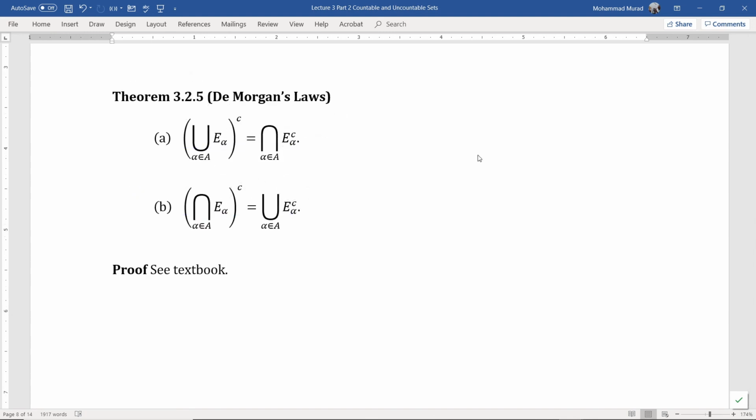Another theorem, De Morgan's laws. The complement of the arbitrary union of the family of subsets of X is equal to the arbitrary intersection of the complements of the family of subsets of X. Similarly, the complement of the arbitrary intersection of E alpha is equal to the arbitrary union of the complements of the sets E alpha.